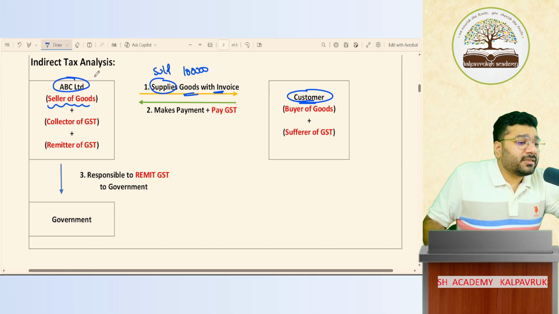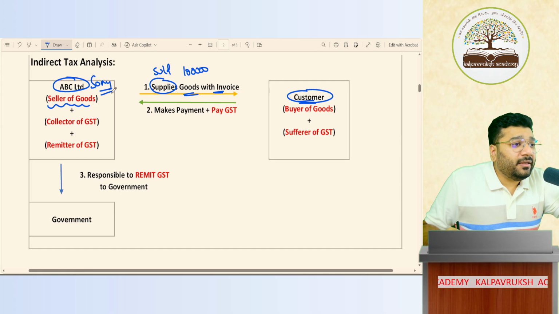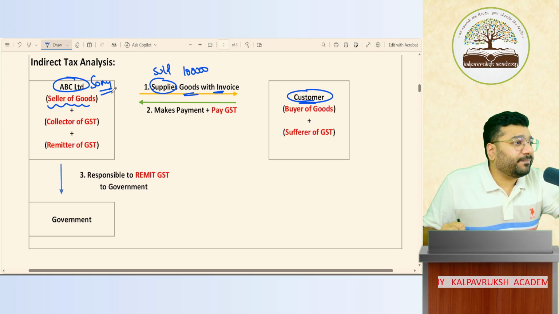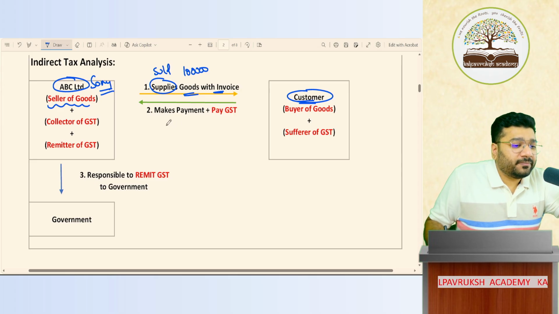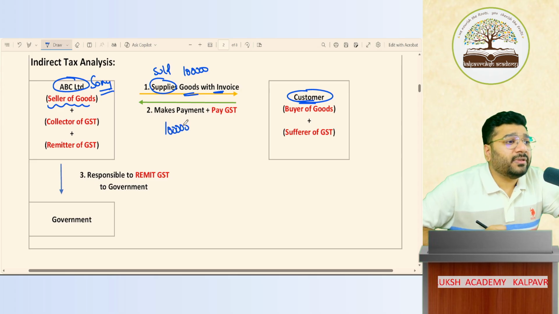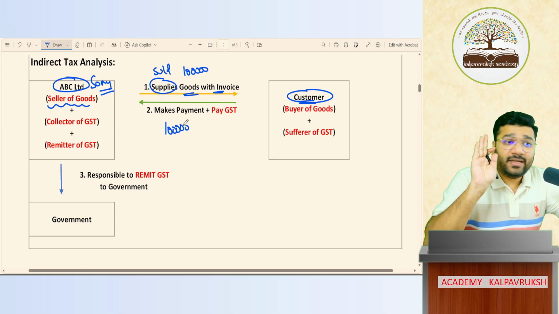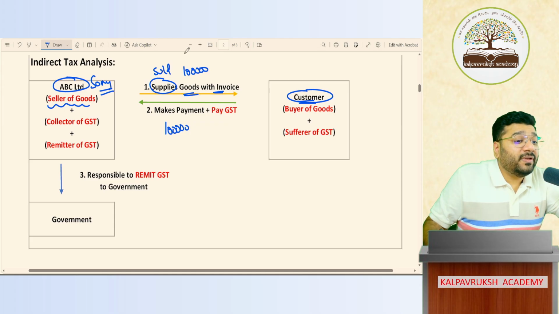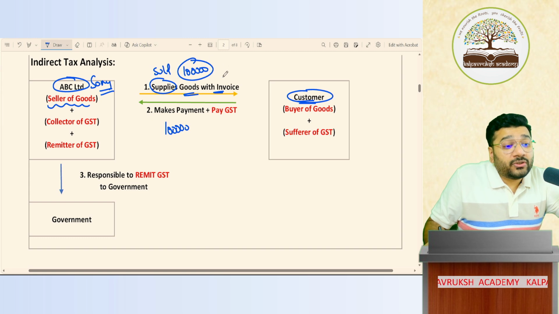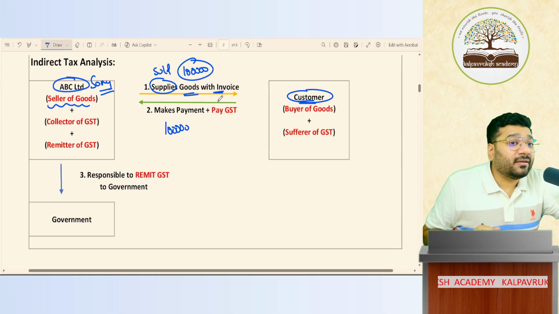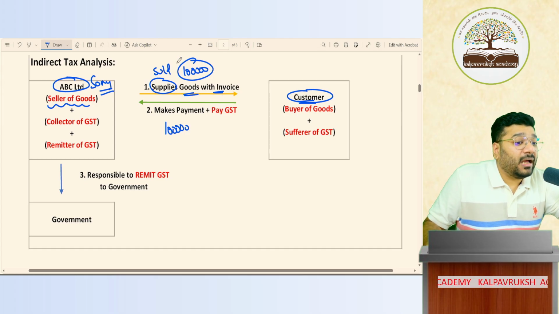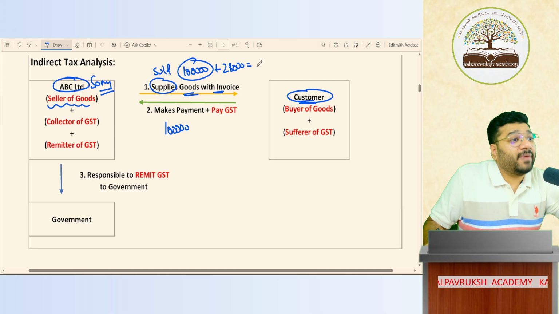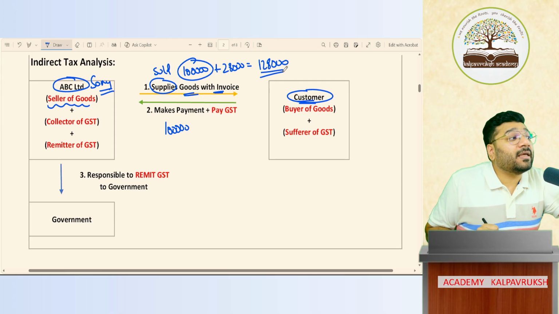So let's say this is Sony TV, the Sony company. Sony company has charged 1 lakh rupees for the TV. Now the customer has to pay how much? 1 lakh rupees for the product value. But government says, hello, wait. Government tells Sony company, along with the product value of 1 lakh, you also collect my GST and give it to me. So now Sony company, along with this 1 lakh, will charge 28,000 and show it in the bill. The total tax invoice value is 1,28,000.